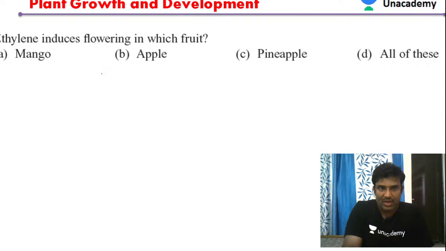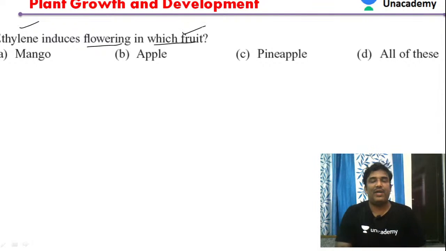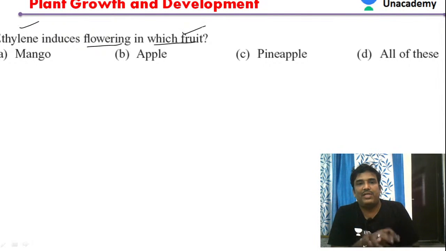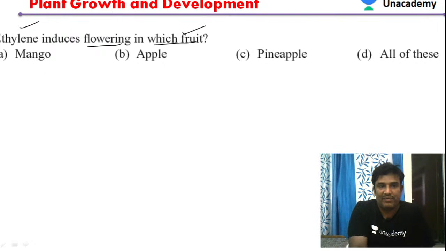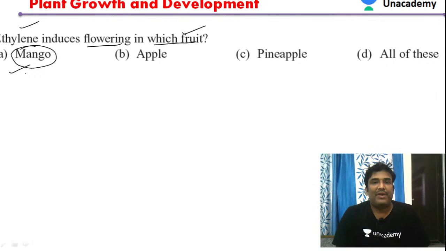Next one, ethylene induces flowering. In which fruit does ethylene induce flowering? We clearly observe that ethylene induces flowering in the case of the mango. So when ethylene is sprayed on the mango tree before flowering, it induces flowering. That is the right answer, so option A will be taken as the right answer.